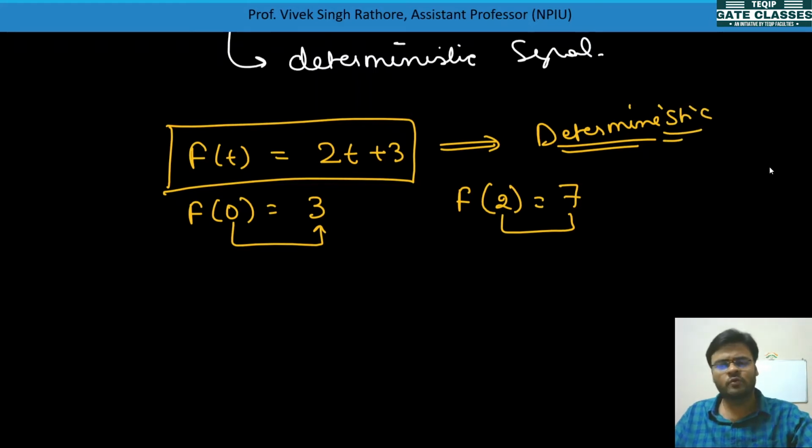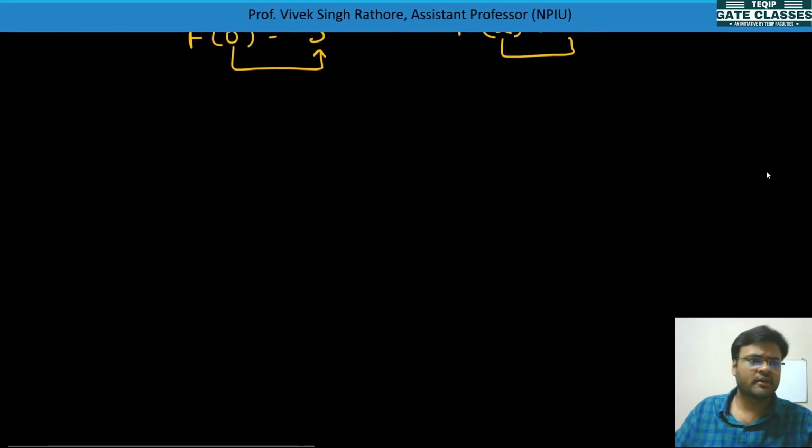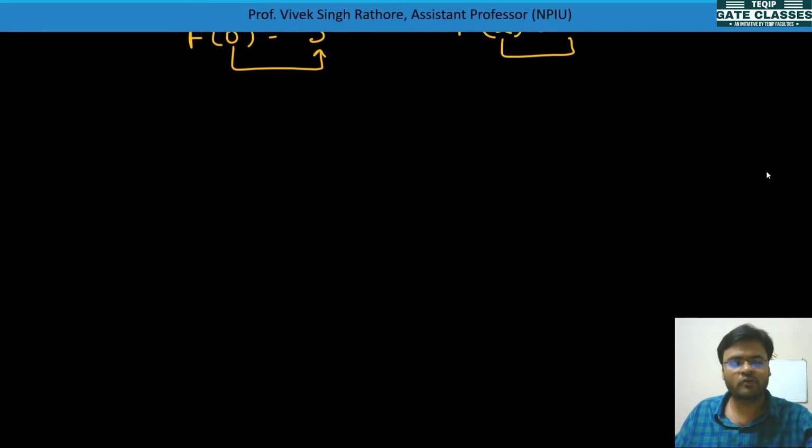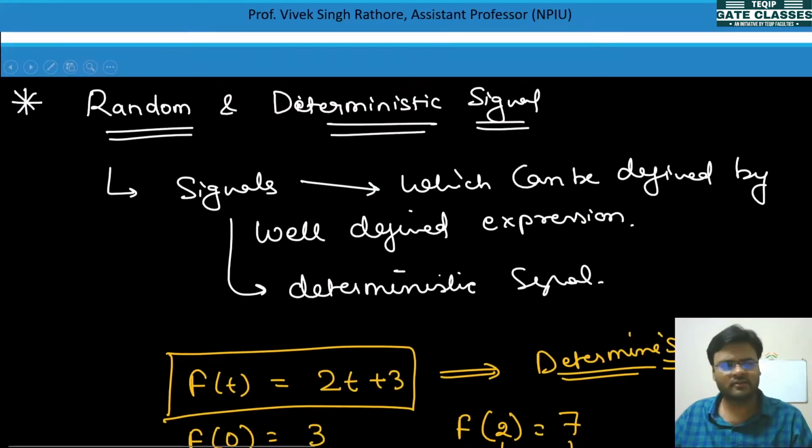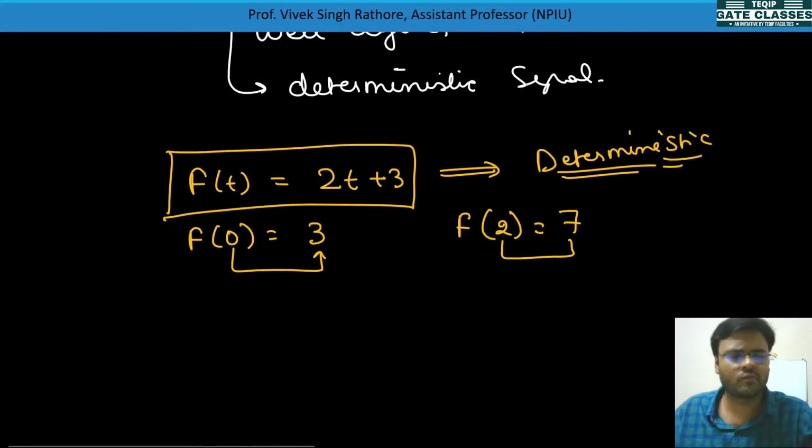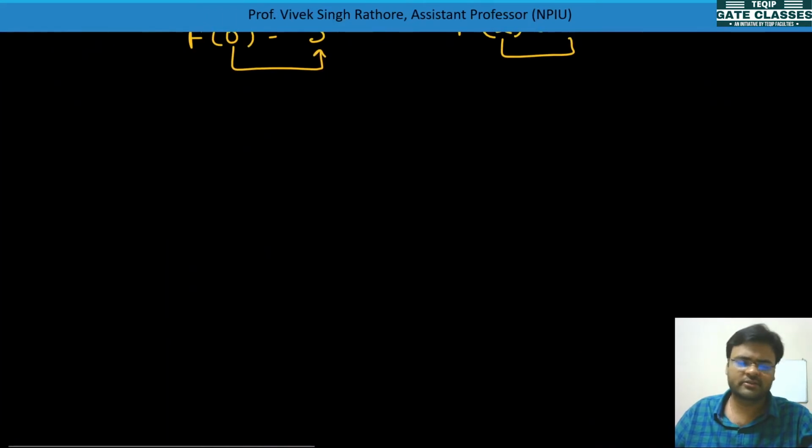And a signal whose future value cannot be realized exactly, staying at the present time, is called a random signal. Such signals do not have a proper mathematical expression, and because of that we cannot predict values. These signals are very easy to understand; you can directly tell which are random and which are deterministic.